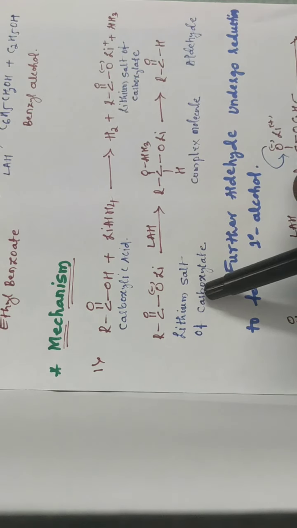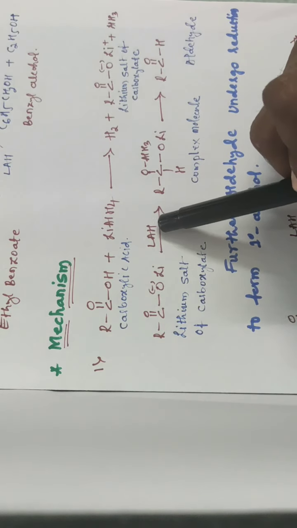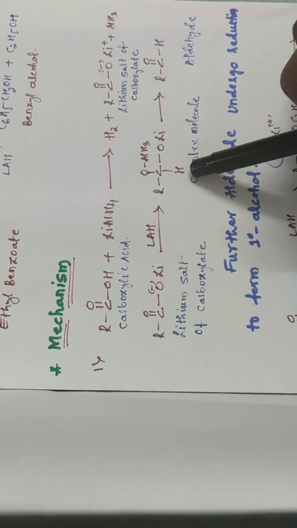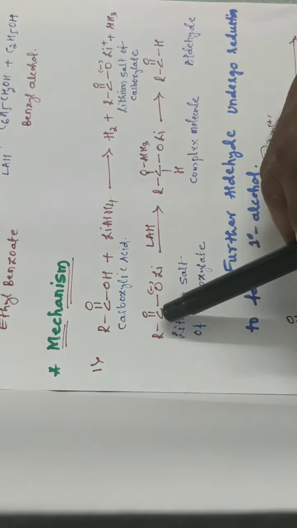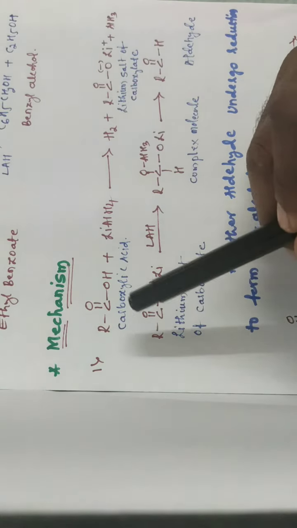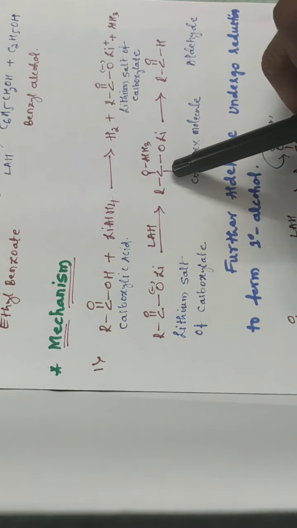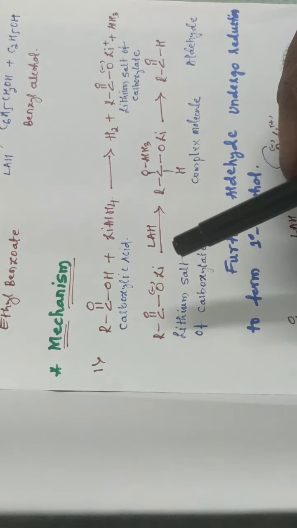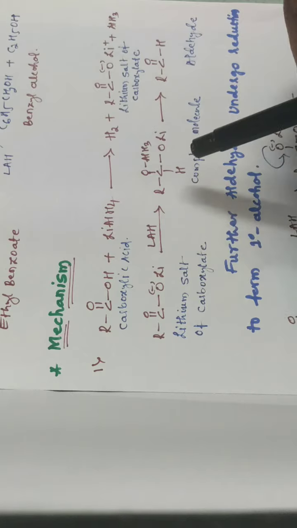Then this lithium carboxylate reacts again with a second molecule of lithium aluminum hydride, which gives the complex compound here. So the hydride ion transfer takes place to what? To this carbonyl group. It gives the hydride ion to the carbon atom and AlH3 to the oxygen. As we saw in the mechanism of the aldehyde and ketone, it is the same here.